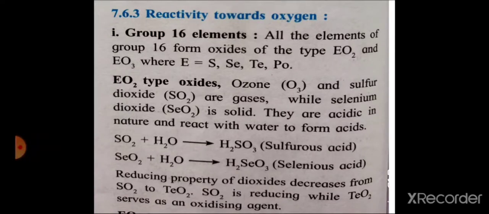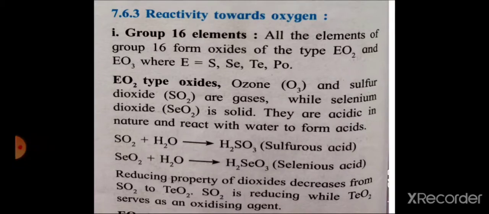They are acidic in nature and react with water to form acids. Here the reaction is given. Sulfur dioxide reacts with water to produce sulfurous acid. In the same way, selenium dioxide reacts with water and produces selenious acid. The reducing properties of dioxides decrease from SO2 to TeO2, the last member of the group, tellurium. The reducing properties of these dioxides of group 16 decrease down the group.